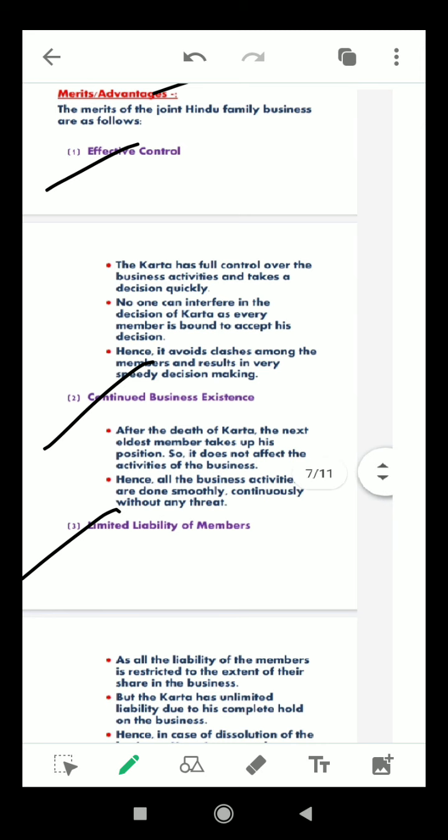He has unlimited liability due to his complete hold on the business, because he is holding the business. He has the right to hold that business, so he has the full authority to take the decision, and he is liable for that business. Hence, in case of dissolution of the business,